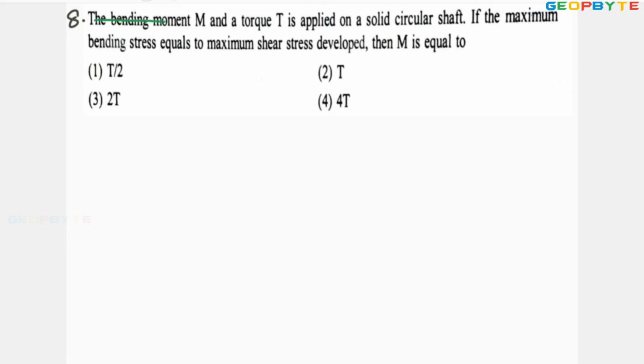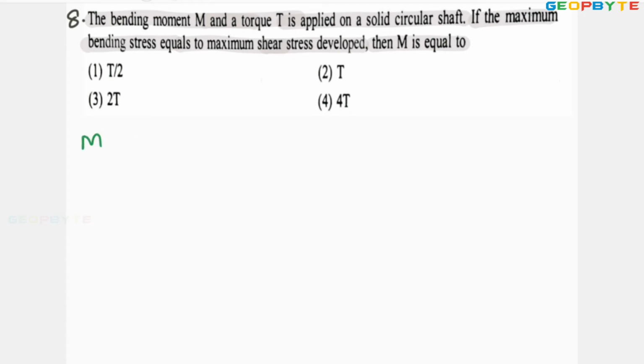The bending moment M and torque T is applied to a solid circular shaft. If the maximum bending stress is equal to maximum shear stress developed, then M is equal to. Let us write clearly.